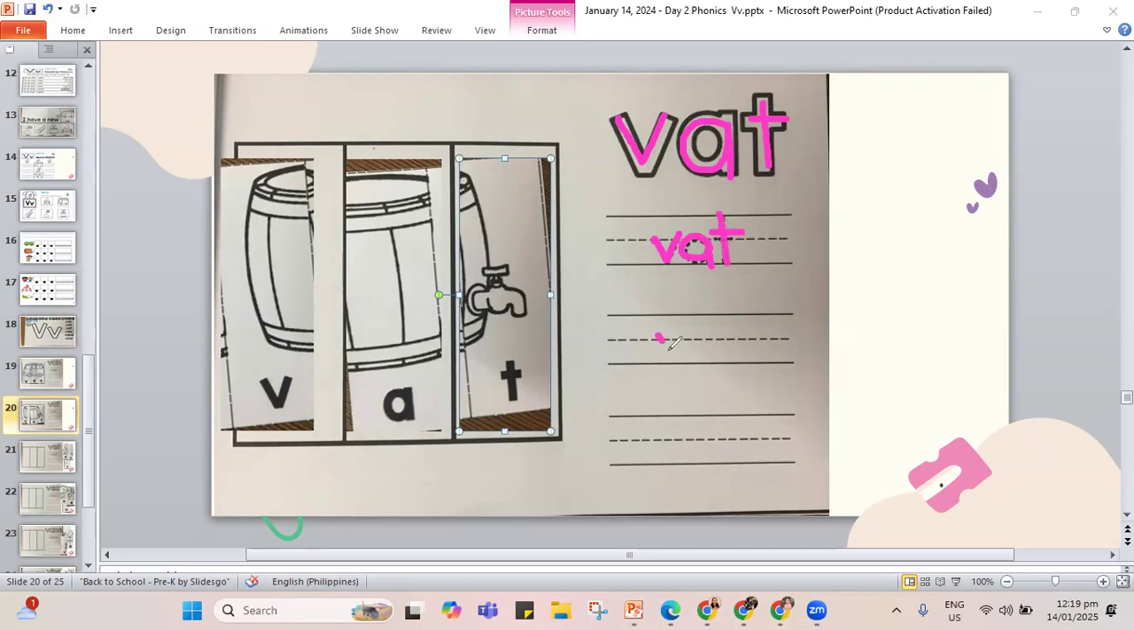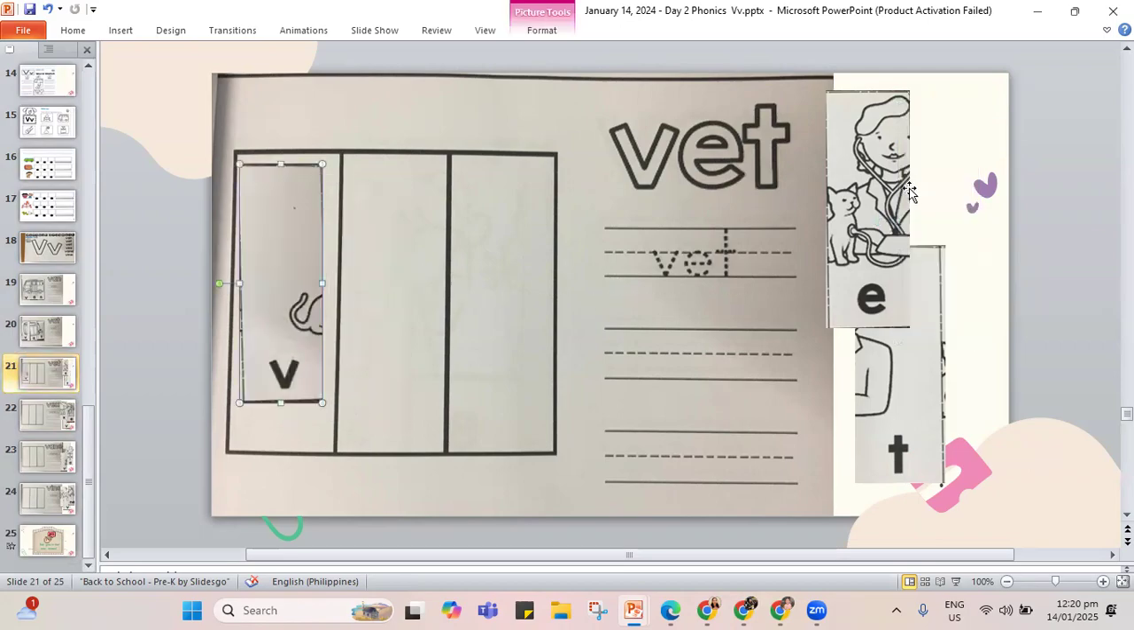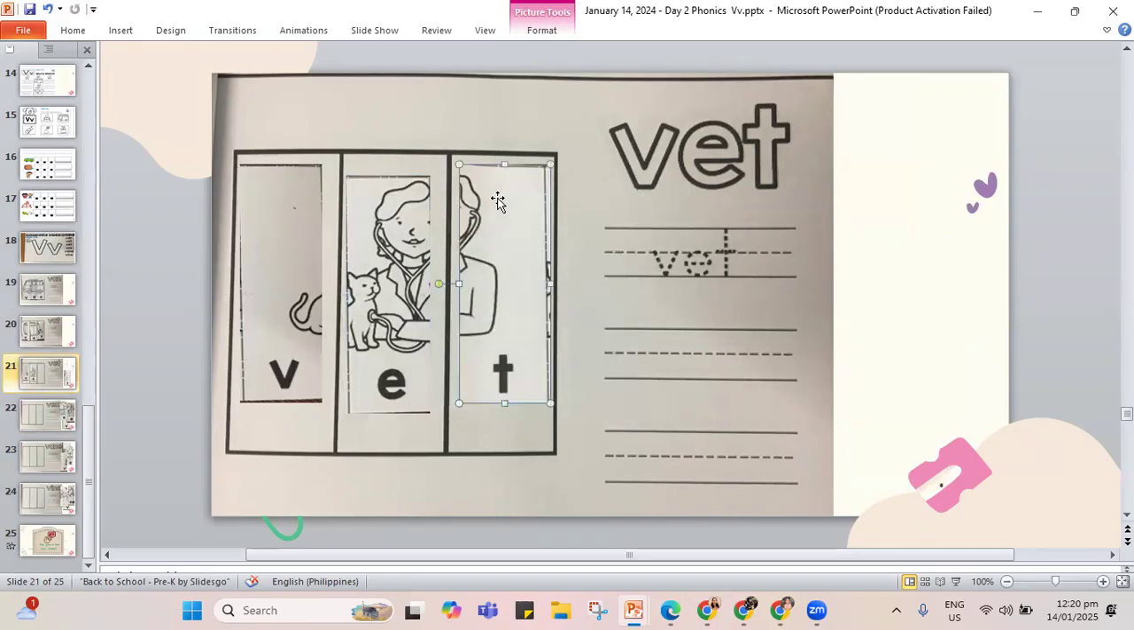Let's go back. V, A, and the letter T, vat. Last one, V, A, and the letter T, vat. So we have our vat, a big container. Erase, erase, and I'll move on to the next word. My next word is the word vet. V, E, and the letter T, that is the vet. So let's trace V, E, letter T, that is vet.